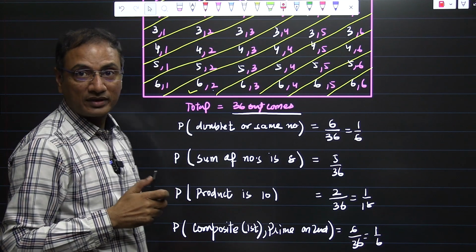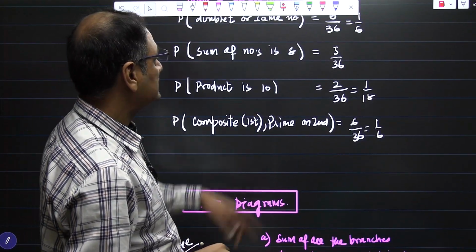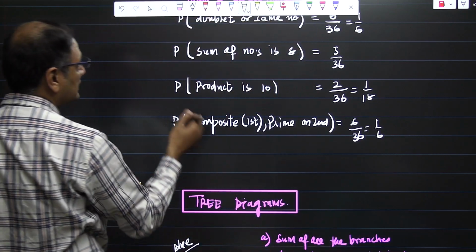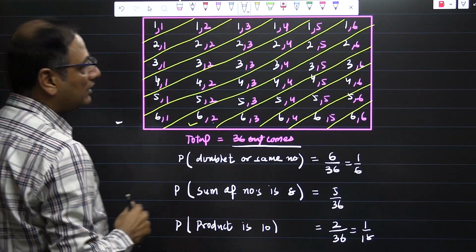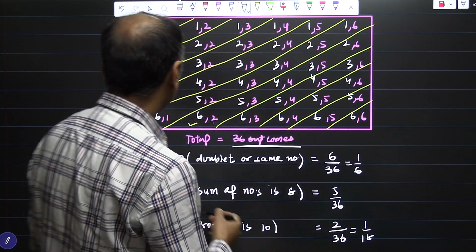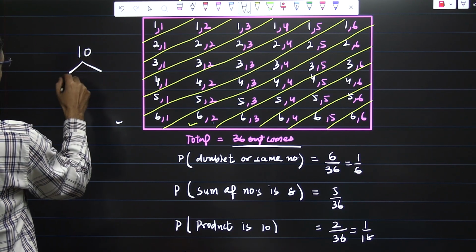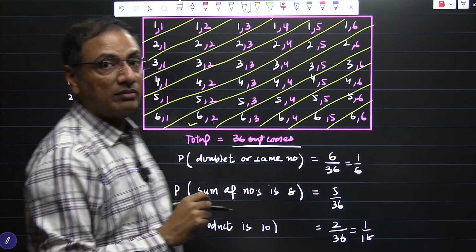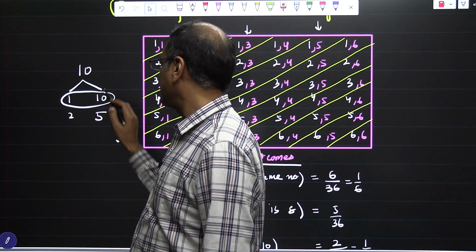Product is 10. The next question is to find the probability when the product of the numbers on both dice is 10. There are 2 ways. You can go to the table and find the numbers which have product 10. But I think you do not need to go to the table. You need to factor 10. So product 10, what are the factors? We have 1 times 10 and 2 times 5. Those are the only 2 pairs of numbers which make 10 by multiplying. So 1 and 10 cannot be considered because a die doesn't have 10.